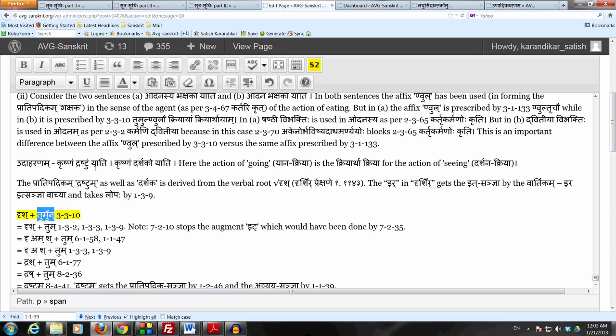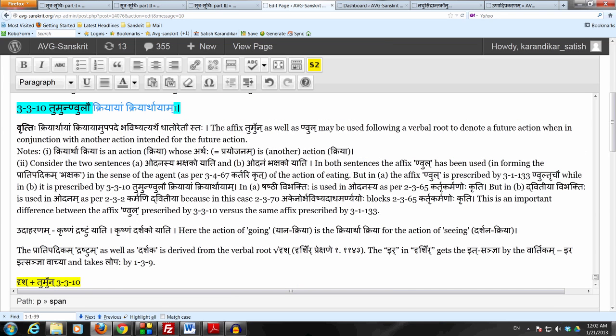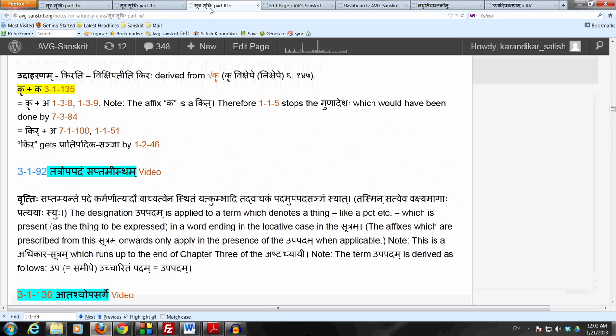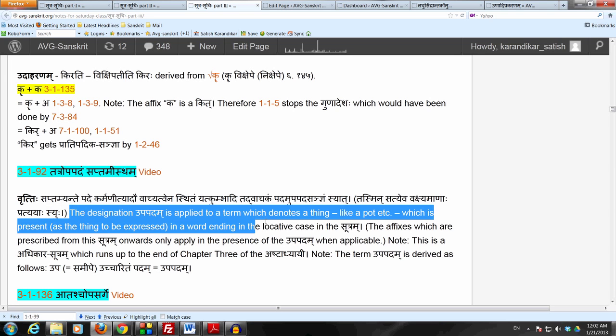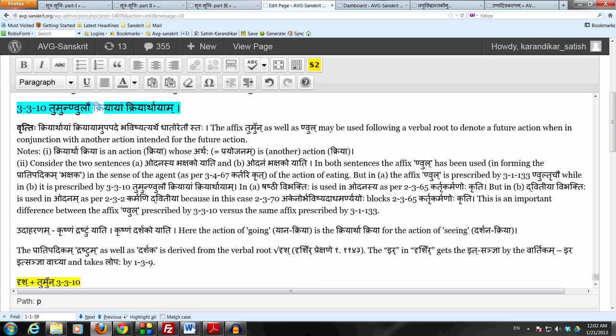Now in the sutram, Panini says kriyayam kriyarthayam, the saptami ekavachanam. Of course we know what that means as per 3.1.92. Tatropapadam saptamistham. Saptamyante pade karmani tyadav vachyatvena sthitam yat kumbhadi tadvachakam padam upapada sanyam syat. So the designation of upapadam is applied to a term which denotes something which is present in a word ending in the locative case in the sutram. So here the word in the locative case, the saptamyantam padam, is kriyayam kriyarthayam. So that points to the upapadam.